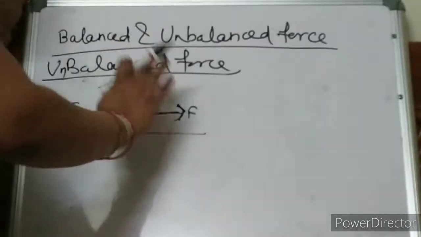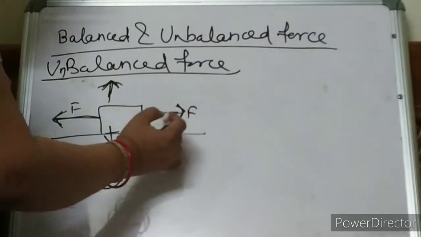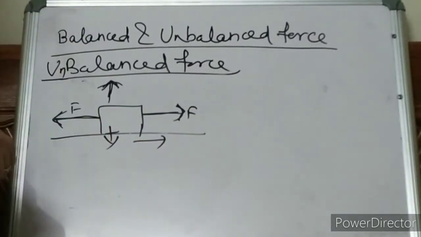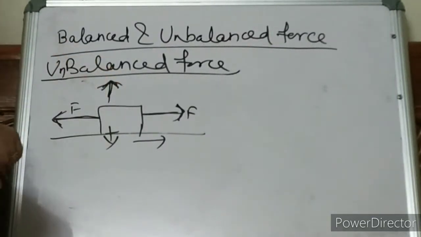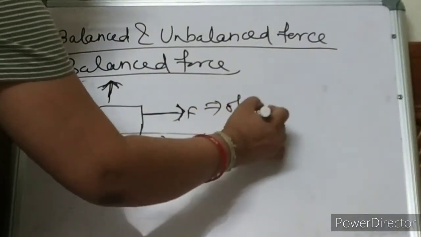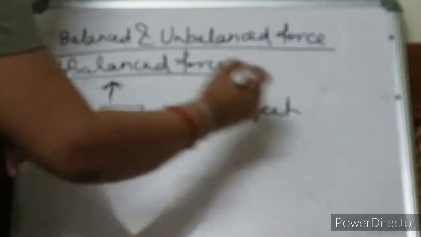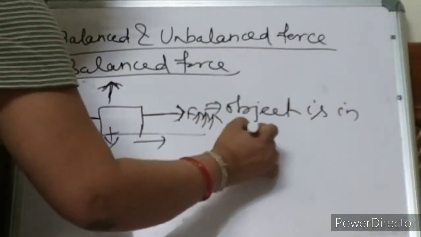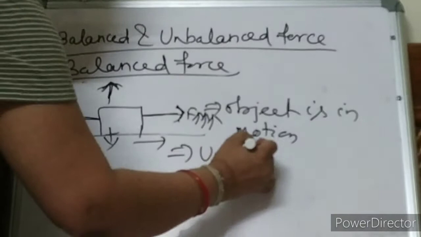Now I have applied more force. I am very powerful, so I am applying more force. If I am applying more force, the object will move in this direction. That means, tell me whether the force is balanced or unbalanced. Obviously there is some force, so there will be some net force. So this is the condition. Now the object will move. Since this force is much more than the other forces, the object will move in this direction. So the object is in motion right now. Clear? So this is the case of unbalanced force.